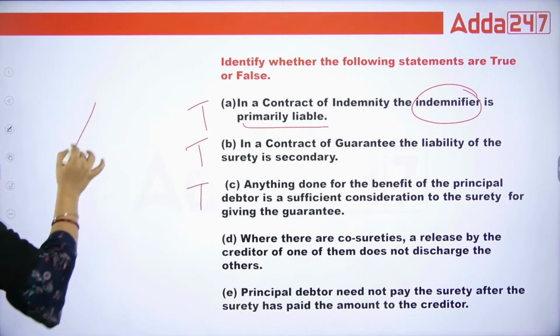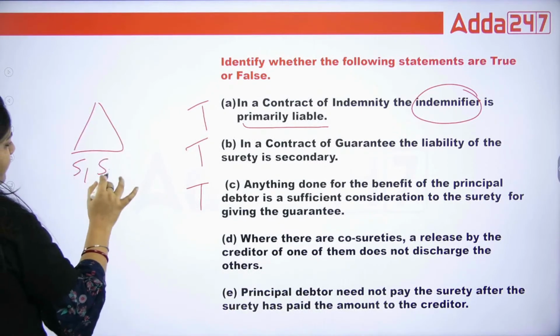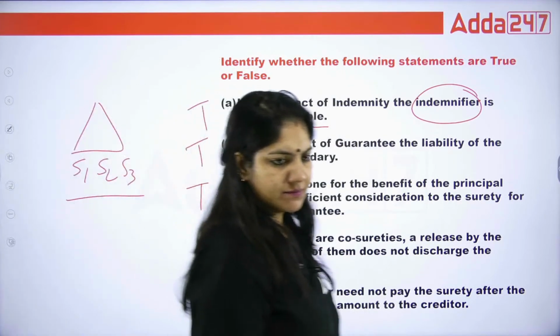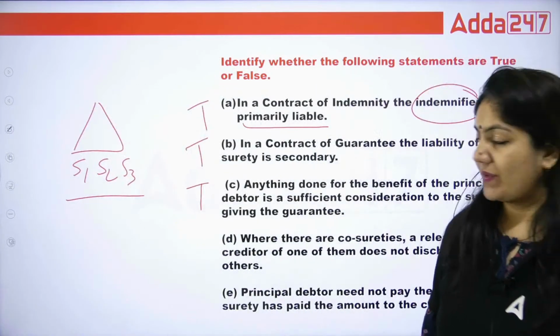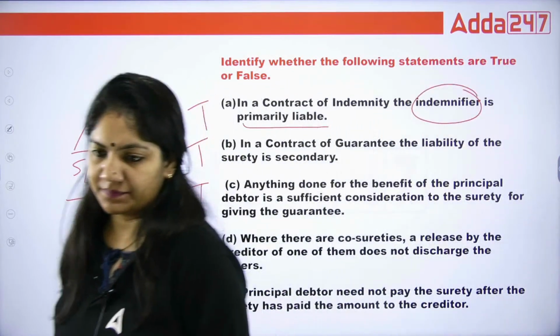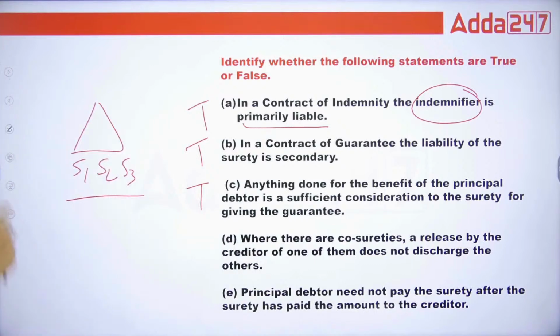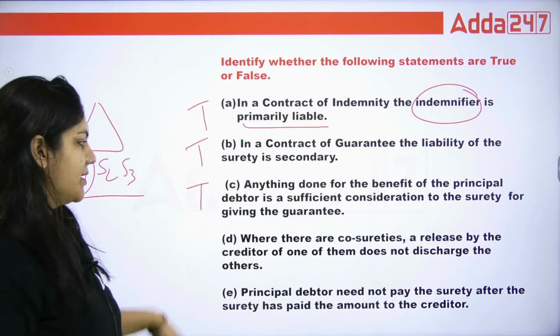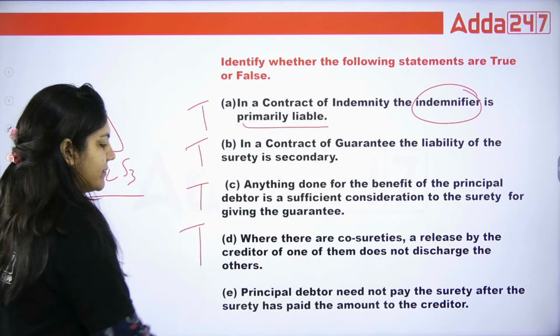Co-surety means S1, S2, S3. Suppose 3 sureties are there. So in that case, if we release one, does it discharge the other? The answer is absolutely yes. True.